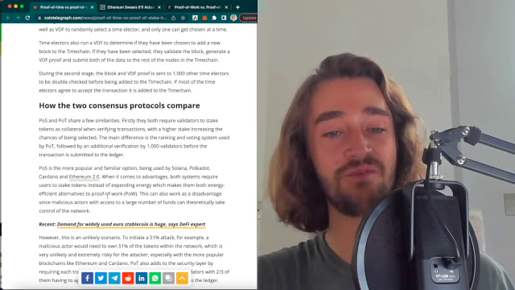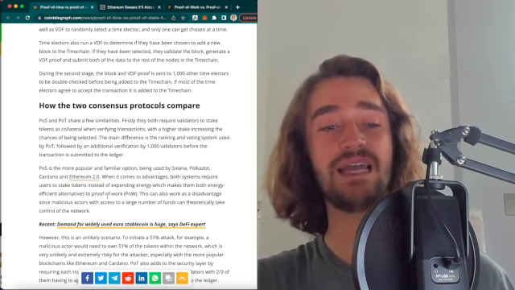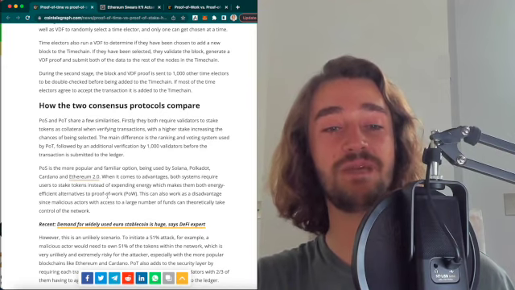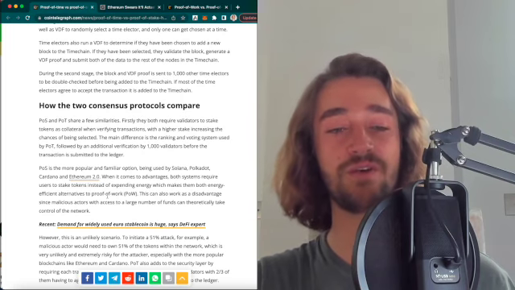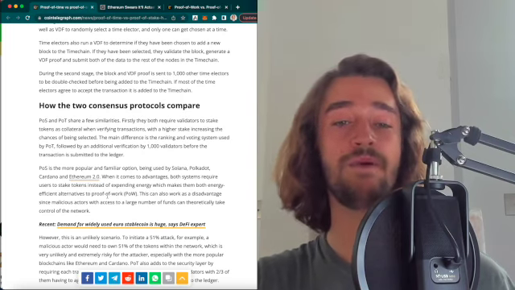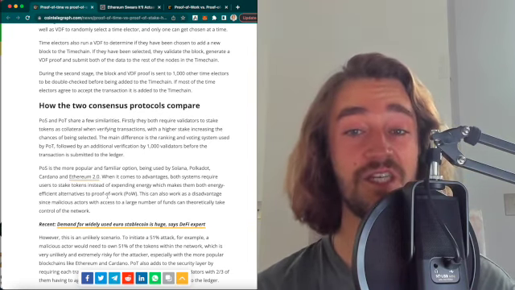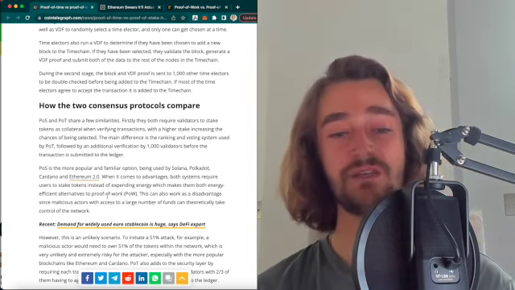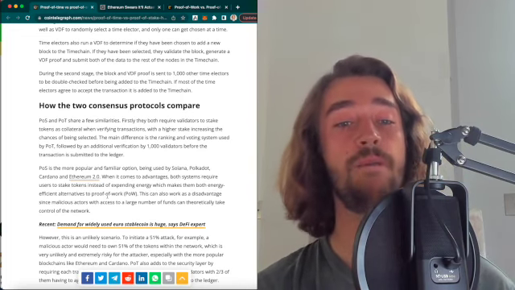And when it comes to advantages, both systems require users to stake tokens instead of expending energy, which makes them both energy efficient alternatives to proof of work. We all know that Bitcoin is under PoW, but this is a main disadvantage because in the long term it's very inefficient and it pollutes a lot because it requires a lot of energy to actually work.